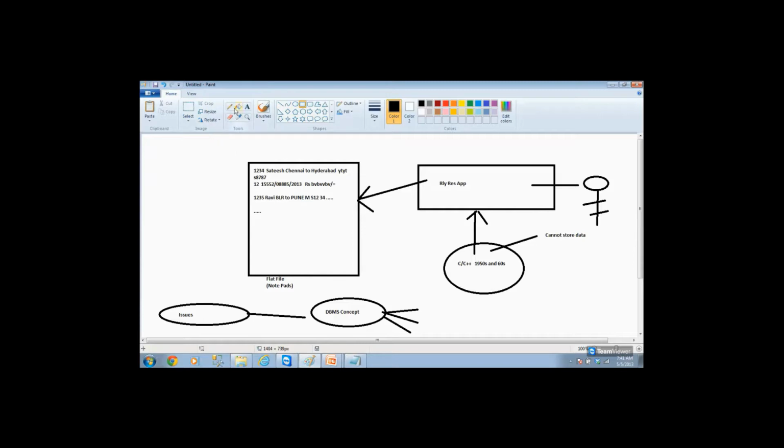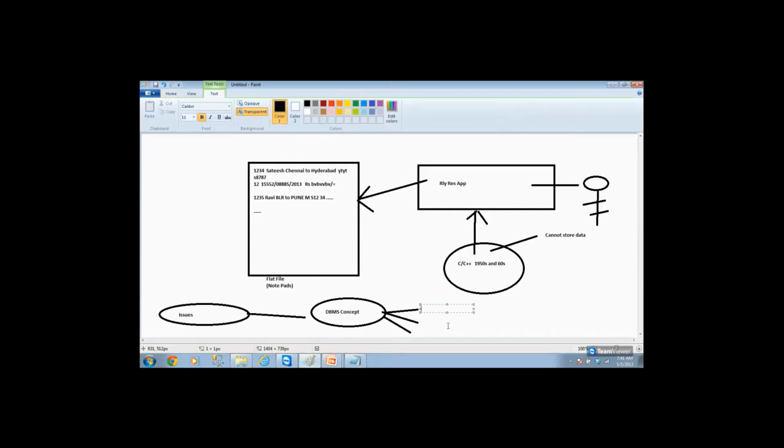So here the first concept is the HDBMS concept. All of them are concepts. You have to be very clear. It is not a software, it is a concept. Then the second one is the network DBMS concept.